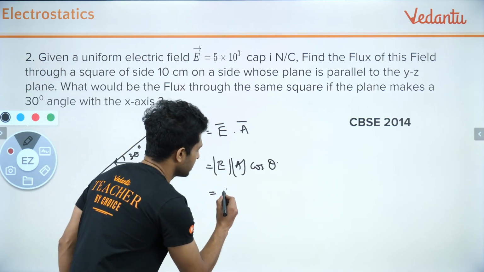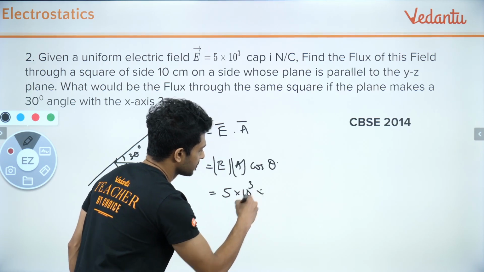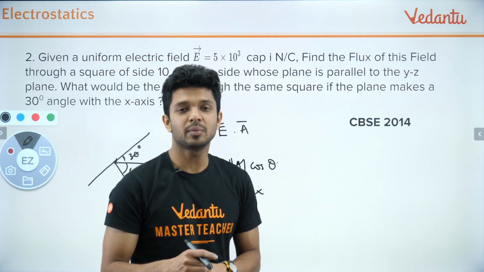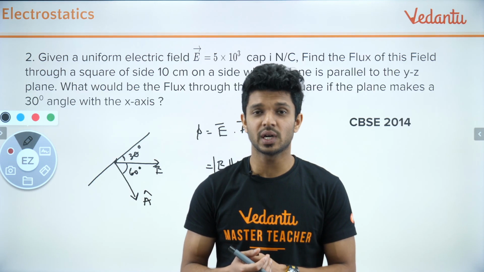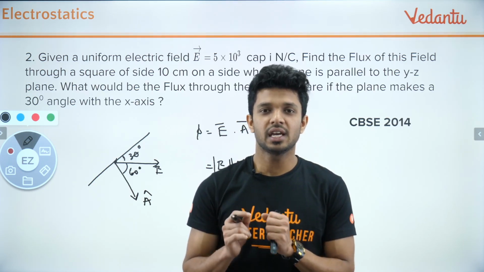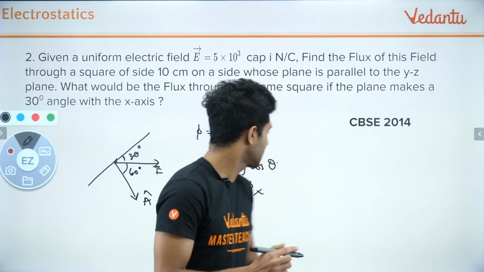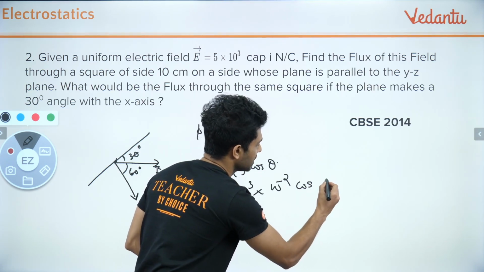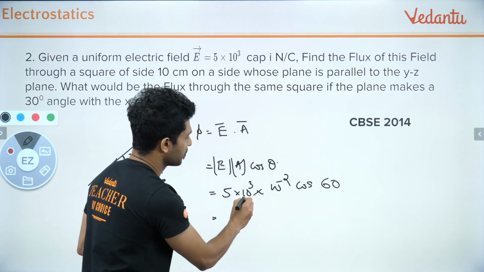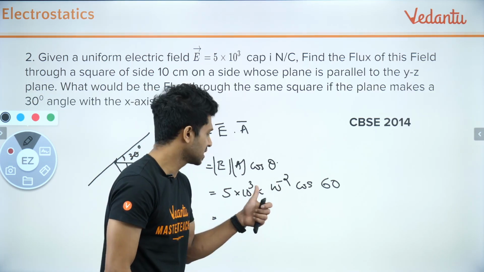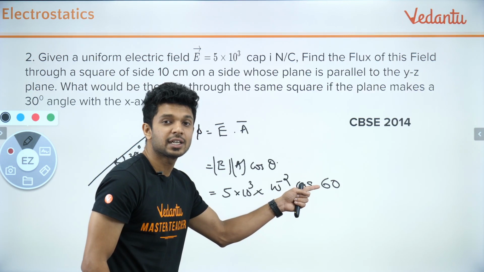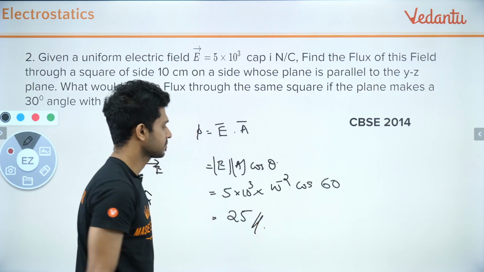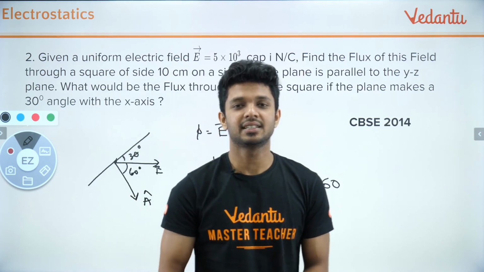The electric field is directly given, which is 5 into 10 power 3 in SI units, and the area of a square of side 10 centimeters. 10 centimeters in meters is 10 power minus 1. The area of a square is a into a, which is a squared. So 10 power minus 1, the whole square, is how much? 10 power minus 2, into cos of the angle between them, which is 60. So 10 power 3 into 10 power minus 2 is 10. 5 into 10 is 50. 50 into cos 60, which is 1 by 2. So 50 by 2 is equal to how much? The answer is simple as that, 25.